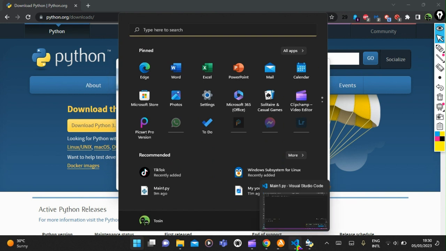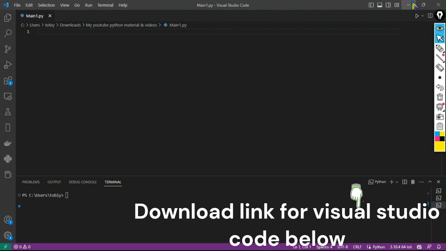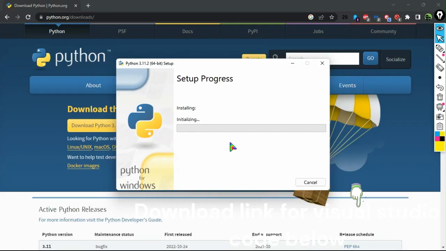When that is done, we are going to be through with that. I'm using Visual Studio Code for my coding app. For my editor, I'm using Visual Studio Code.